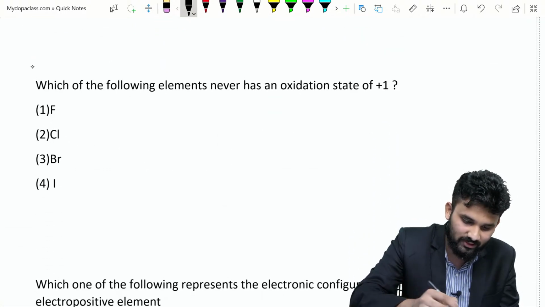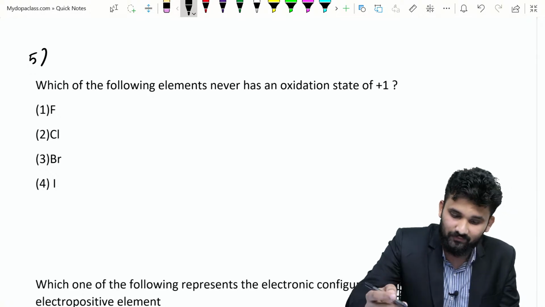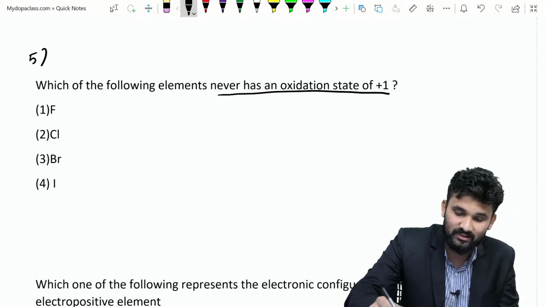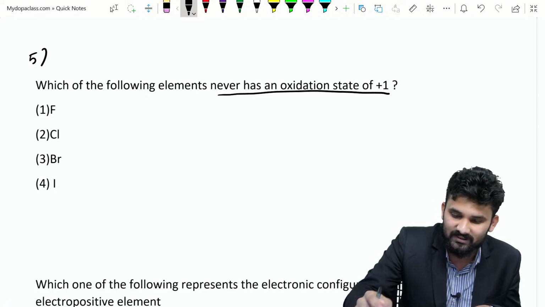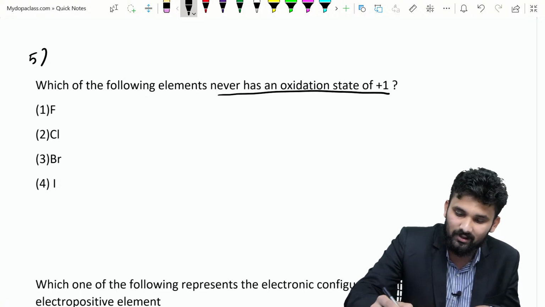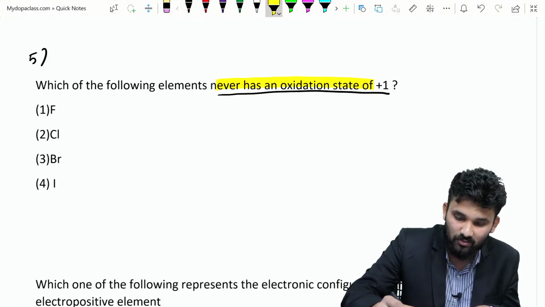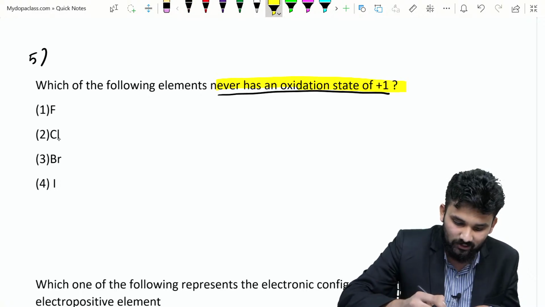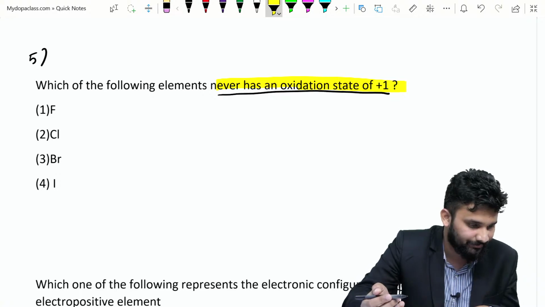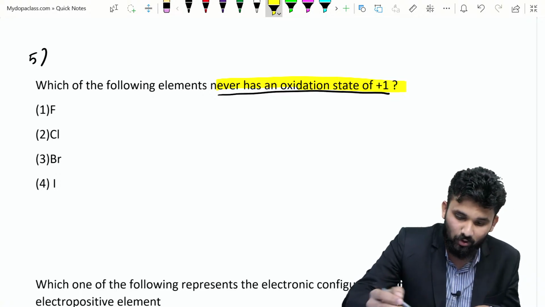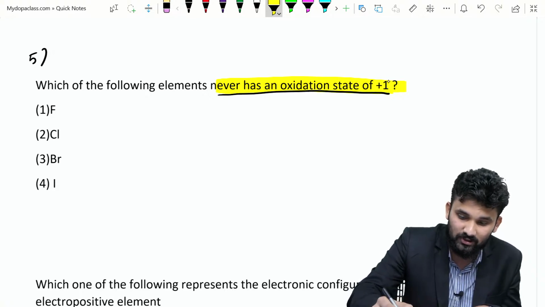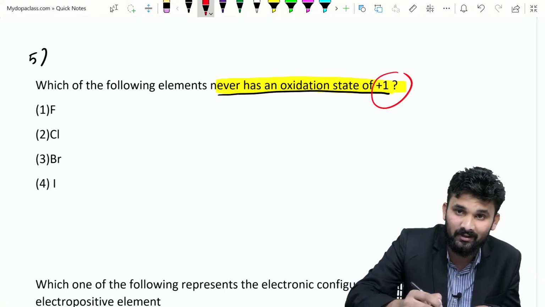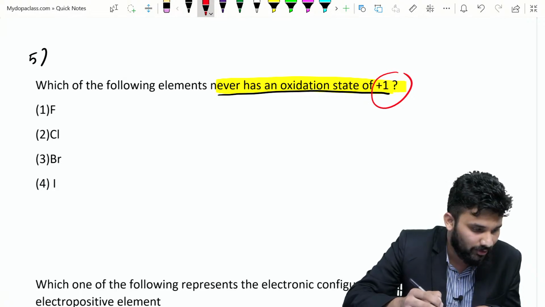Here is the fifth question. Which of the following elements never has an oxidation state of +1? This is a previous entrance question. Fluorine, chlorine, bromine and iodine. Which of the following never shows a +1 oxidation state? What is that element? You can put your answers.